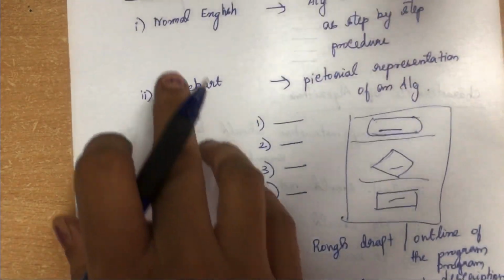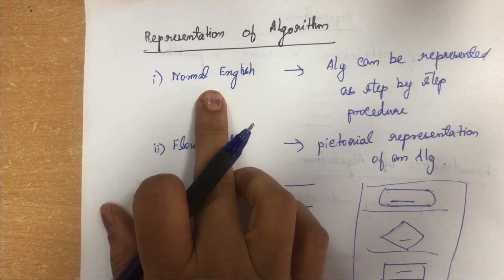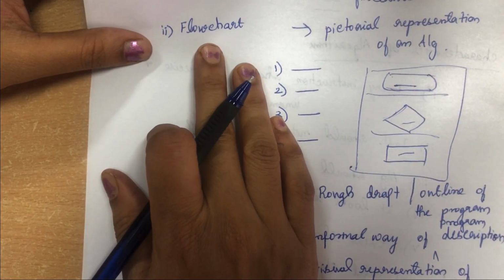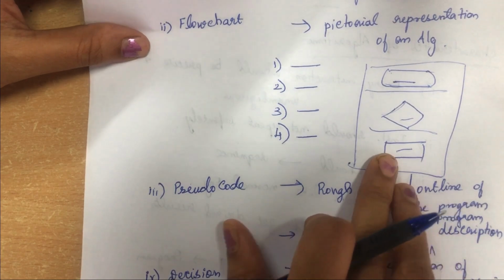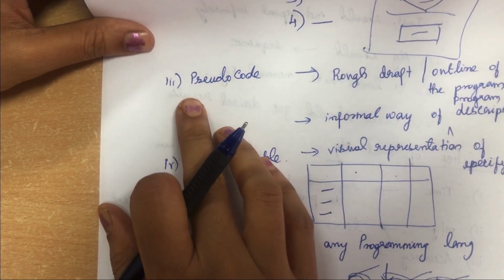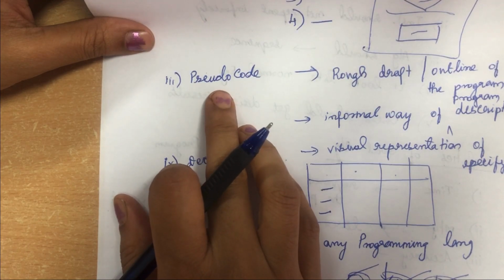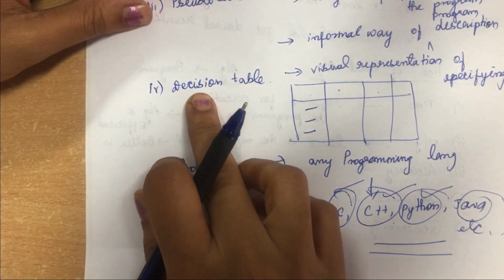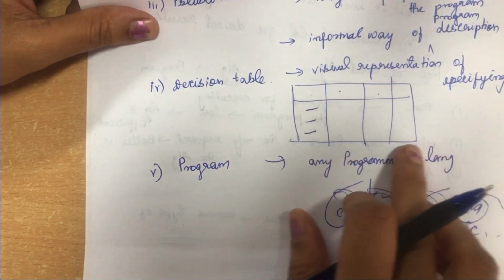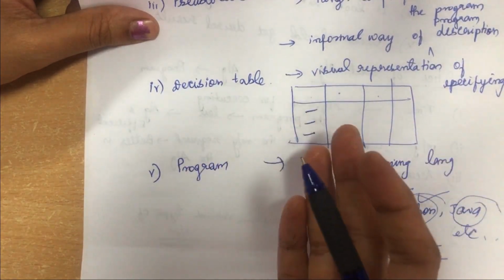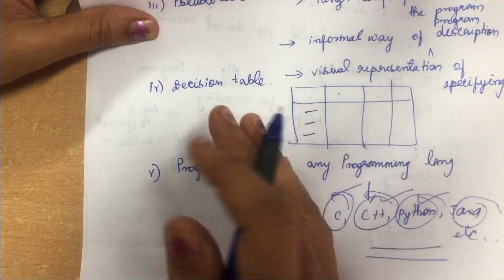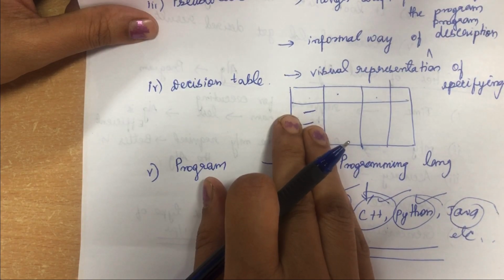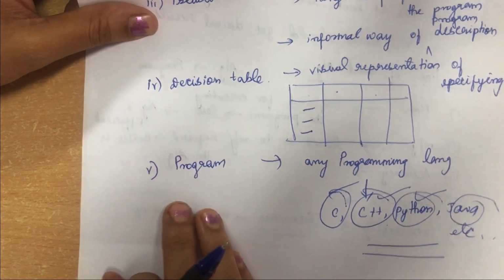So you understood this. You can represent the algorithm in normal English, like a step-by-step procedure, or in a flowchart, where you use standard symbols. The third is pseudocode, which is an informal way of writing the program. You can also represent the algorithm in a decision table, where you give a visual representation. Here you can visually see all the inputs as well as outputs, right? That is why it is called a decision table. Based on this table, you can decide how you are going to proceed with the program.